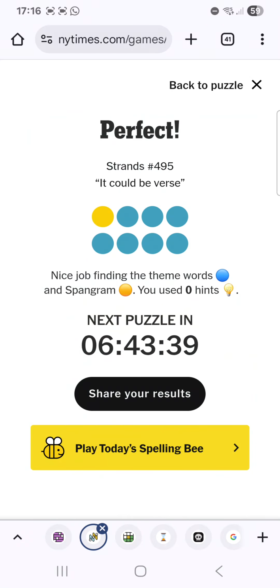So, I surprised myself with how many different forms of poetry I knew there, actually. I'd heard of all of them. Not the most obvious ones, but I couldn't tell you the difference between most of them, but at least I'd heard of them. So, we didn't need any hints. It is a perfect Strands game.